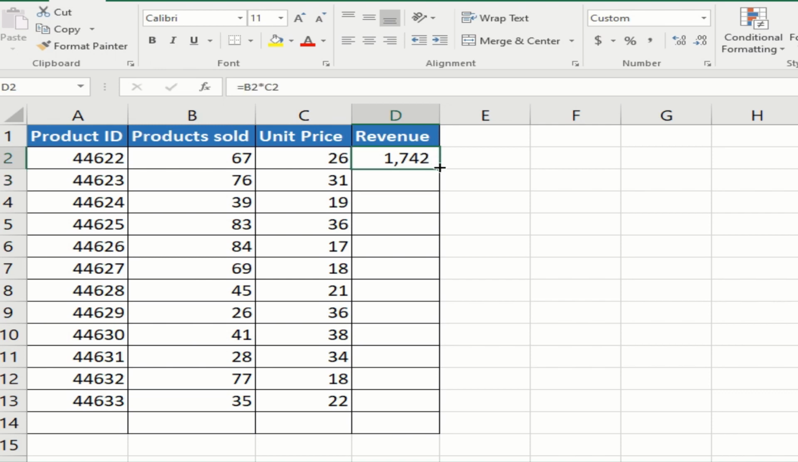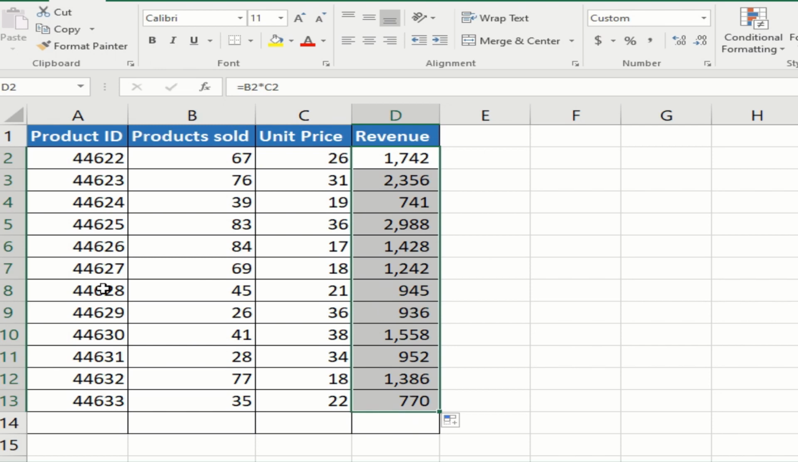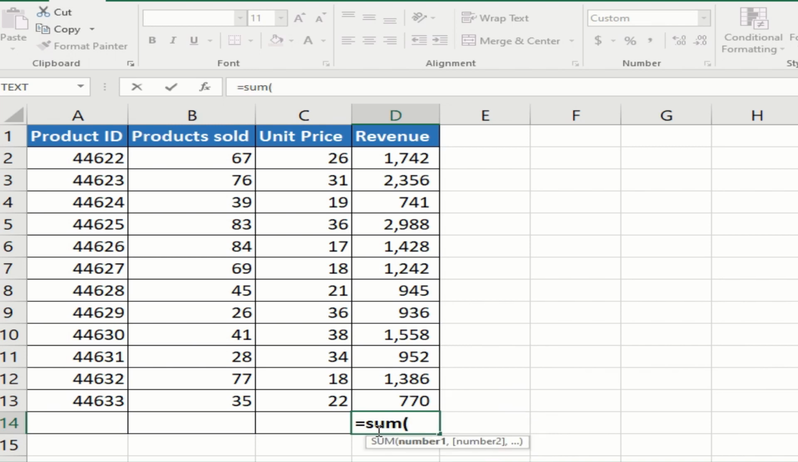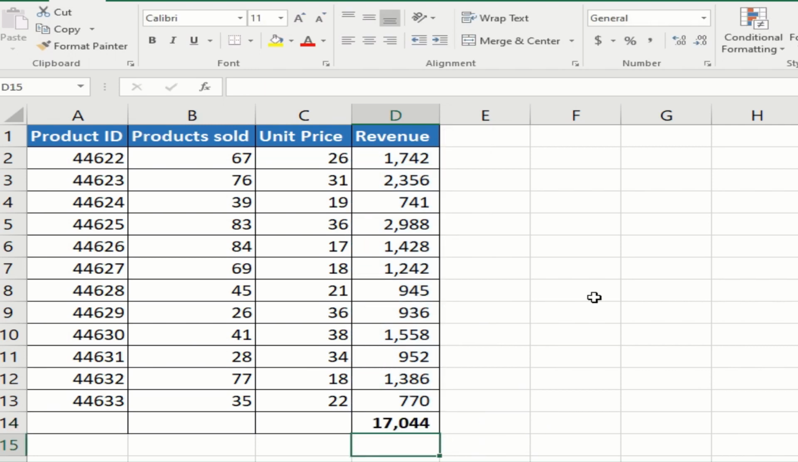Now simply drag this down, you get the revenue against each product, and here the total revenue, I can sum all this up using the sum function, and I get 17,044.